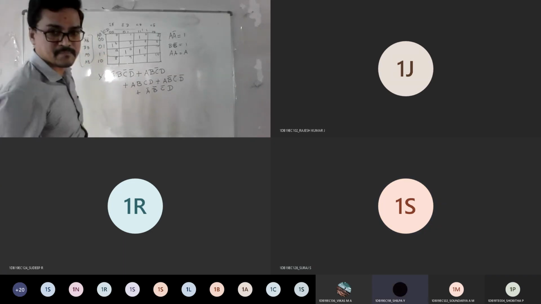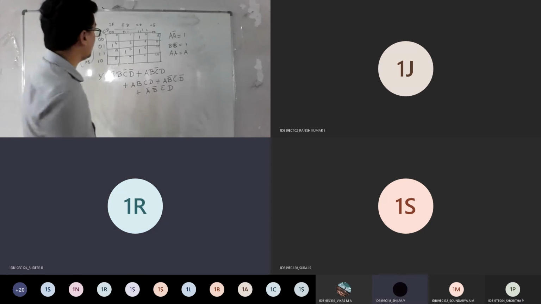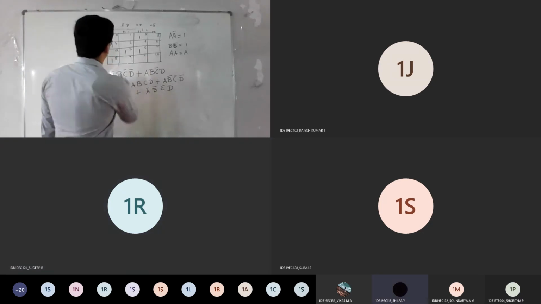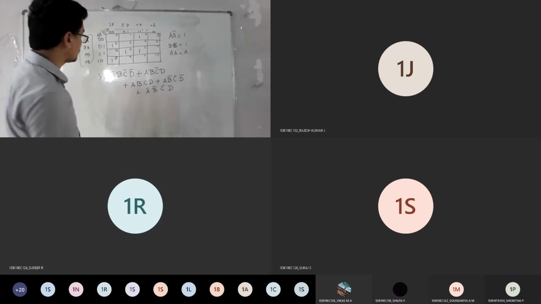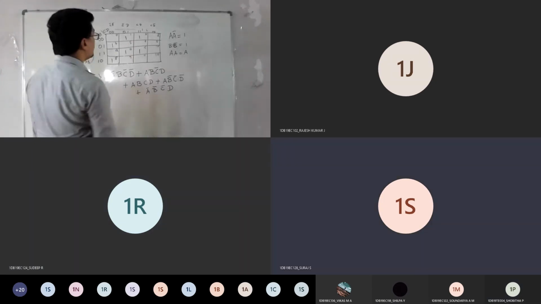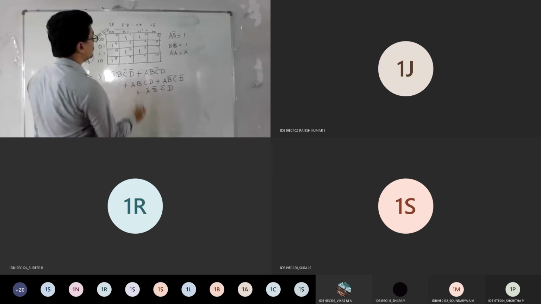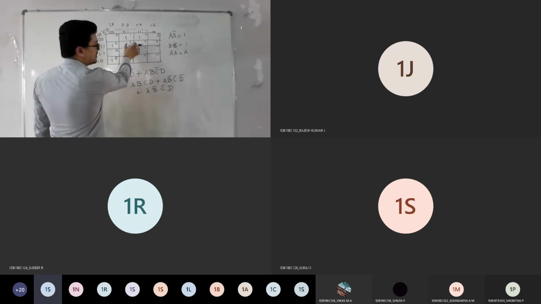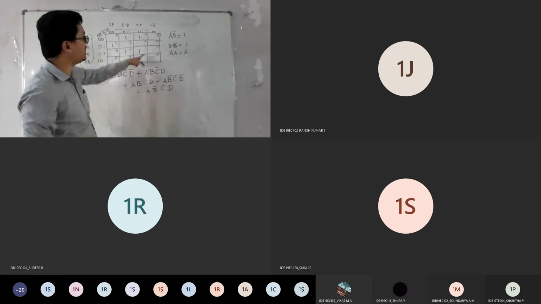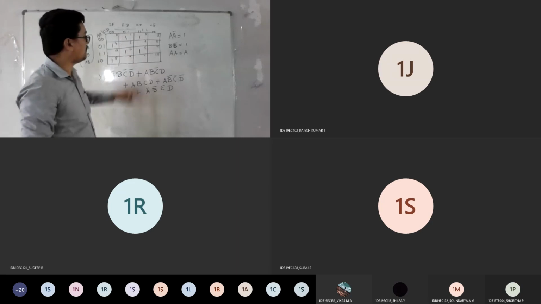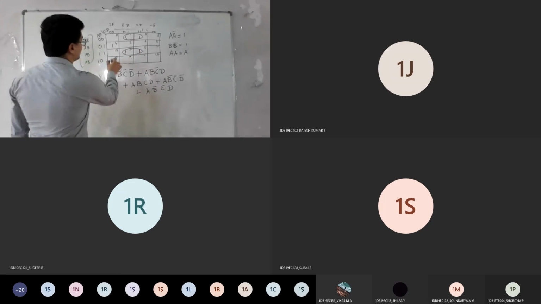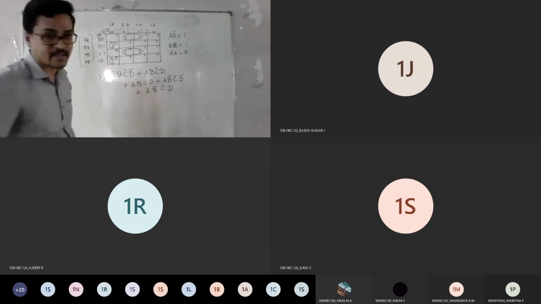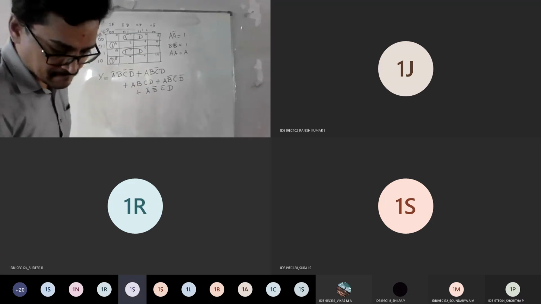Similarly, next: A, B bar, C bar D. 8. Okay. A, B bar, C, D. Next, the last one. Now grouping. So how will you group this now? This is not a group of 4. A gap is there. Don't combine this blindly. So only this pairing is possible. This one possible, this one possible. Then is it individual? Yes or no? Yes, sir.